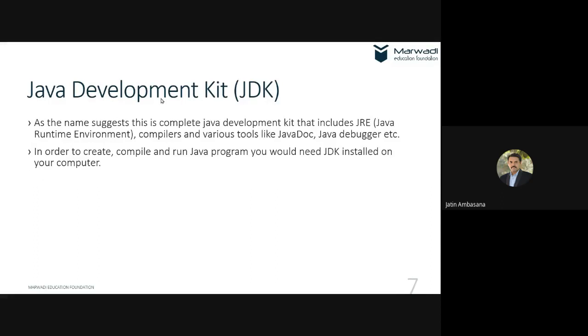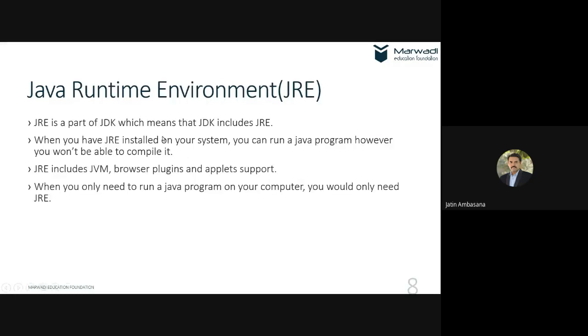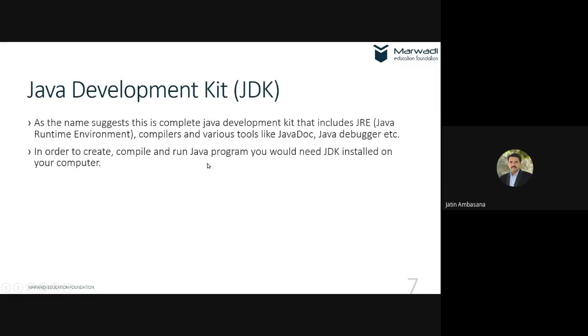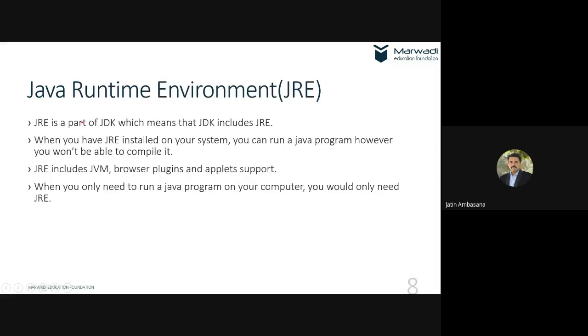Now we have already seen what is JDK. It provides us a development kit that includes not only JRE but also compilers and other tools like Javadoc, Java Debugger, etc. And we know that we need JDK to compile and run the program. If you have JRE, then you can only run the program. You cannot compile it, because JRE is a part of JDK. JDK includes JRE, and